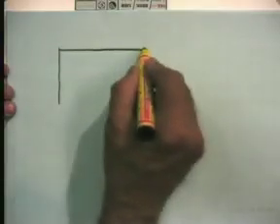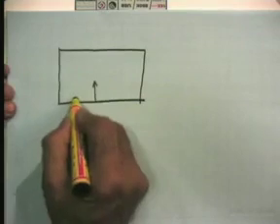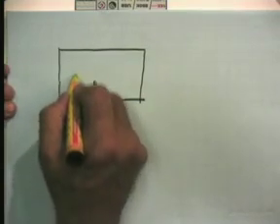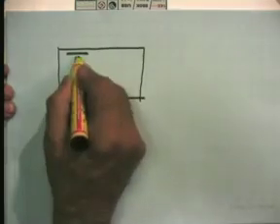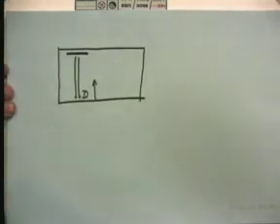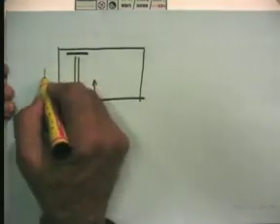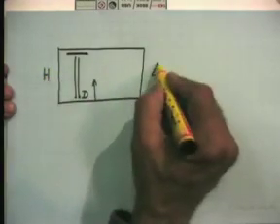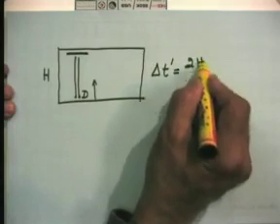So, let me show you that I am inside this train, and there is a light pulse which I send, and there is a mirror here, and it gets reflected, and there is a detector here. So, what will be the time taken? If let us suppose this height is h, so delta t prime in this frame is 2h divided by c.